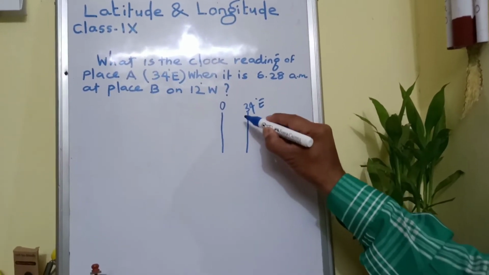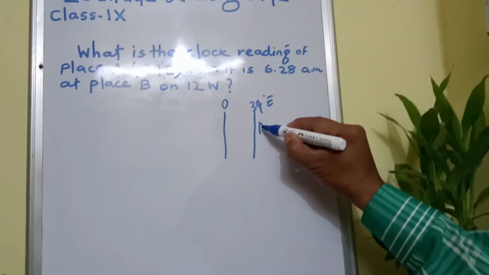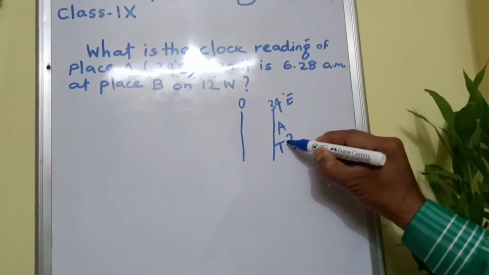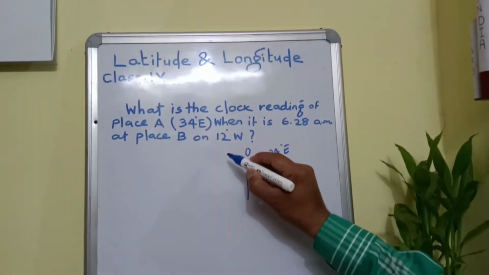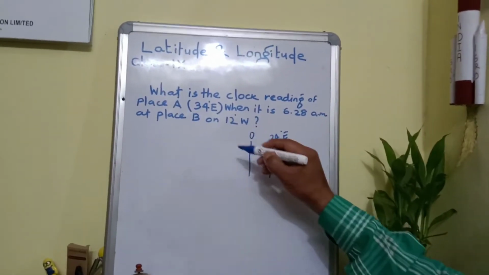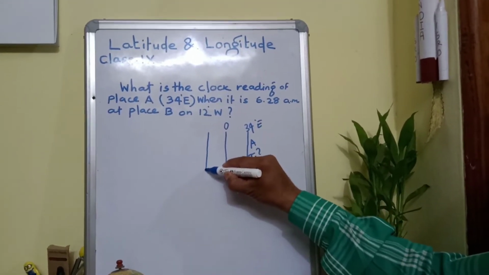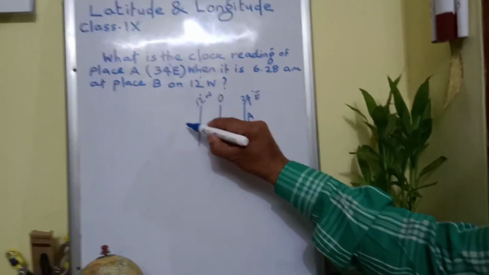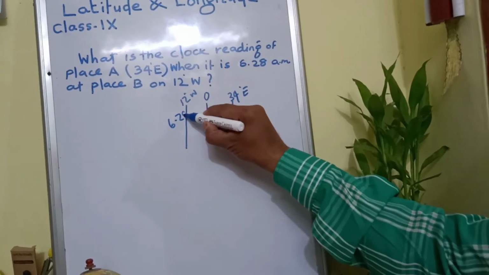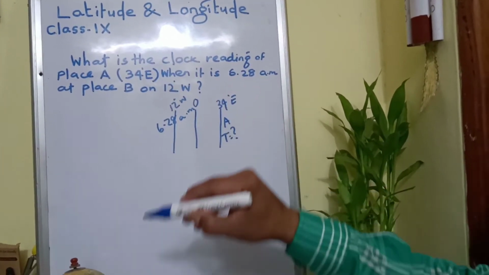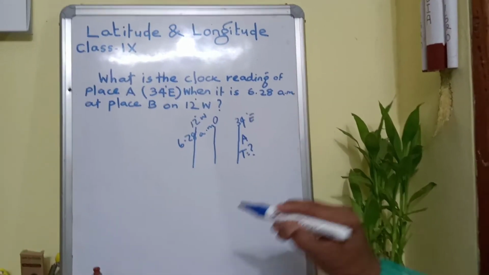Clear? Place is A, but time is unknown. But on the other hand, place B is located in the western hemisphere, 12 degree west, and its time is 6:28 am.